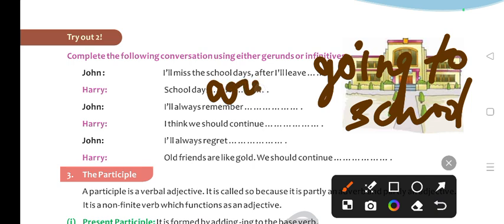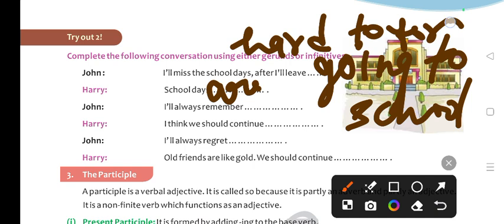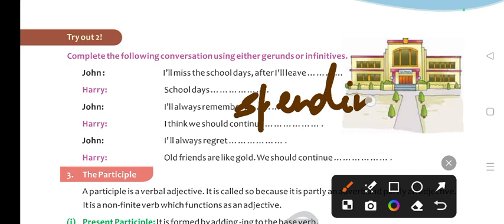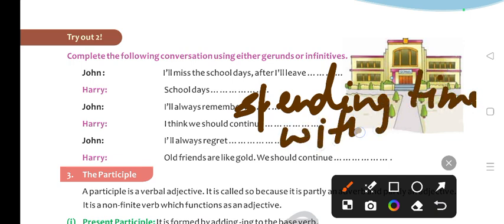Are hard to forget. Okay. Next, I always remember spending time with you. I always remember spending time with you. Next, I think we should continue to meet.